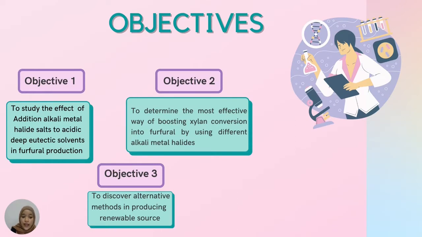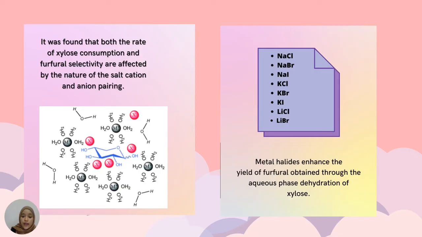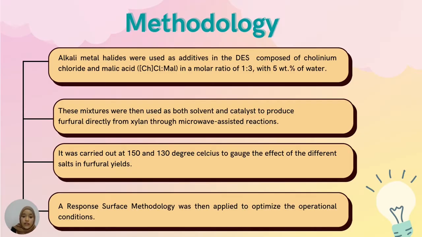Three objectives were set in this research journal: firstly, to study the effect of adding alkali metal halide to the deep acidic solvent in the production of furfural; secondly, to determine the most effective way of boosting xylose conversion into furfural; and lastly, to discover alternative methods of producing renewable sources. These are all the metal halides used in this research for the yield of furfural from the dehydration of xylose.